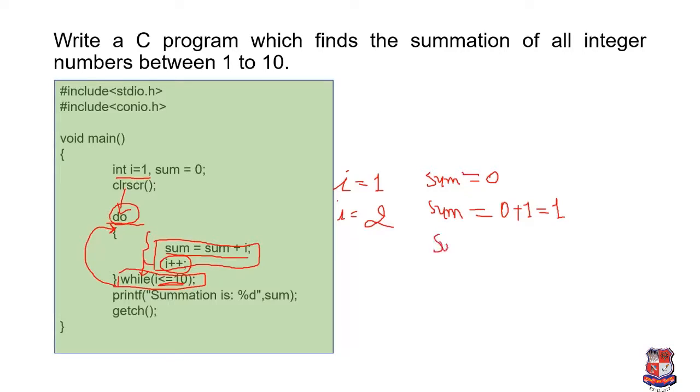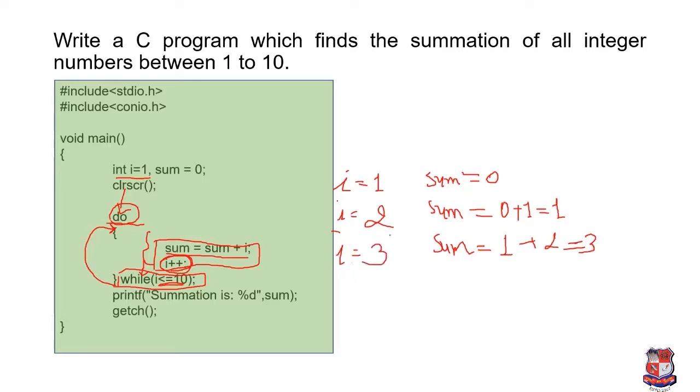Now sum equals sum plus I. Over here, the value of sum is 1 and the value of I is 2. So the new value of sum will be 3. Okay, the next statement is I plus plus. The value of I will be 3.